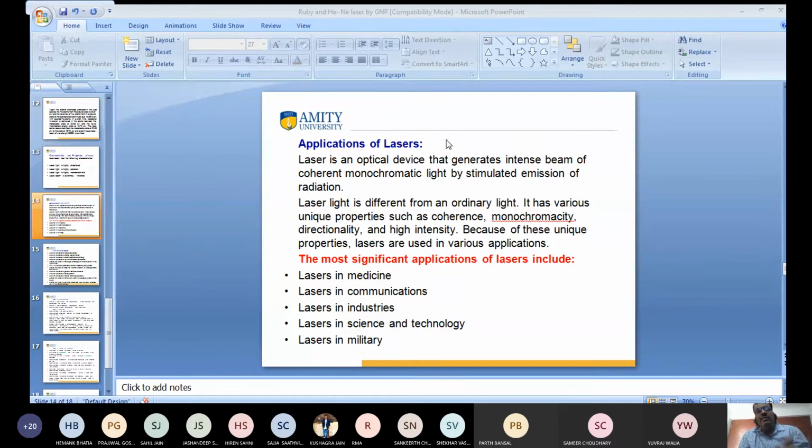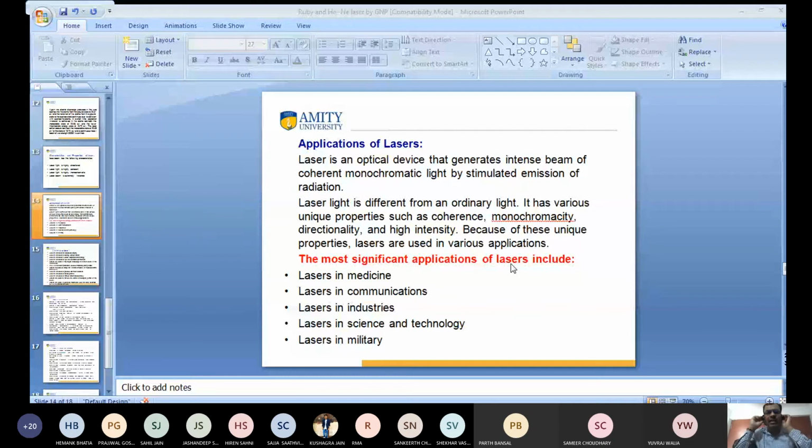So sometimes it is asked, what is the difference between simple light and ordinary light? Ordinary light is simple, but laser light is highly coherent, very intense, travels straight, highly monochromatic, and so on. It is due to the stimulated emission of radiation, because we have 2 photons emitted from 1 photon, so they follow the rule of coherence. Yes or no? They have very high coherency.